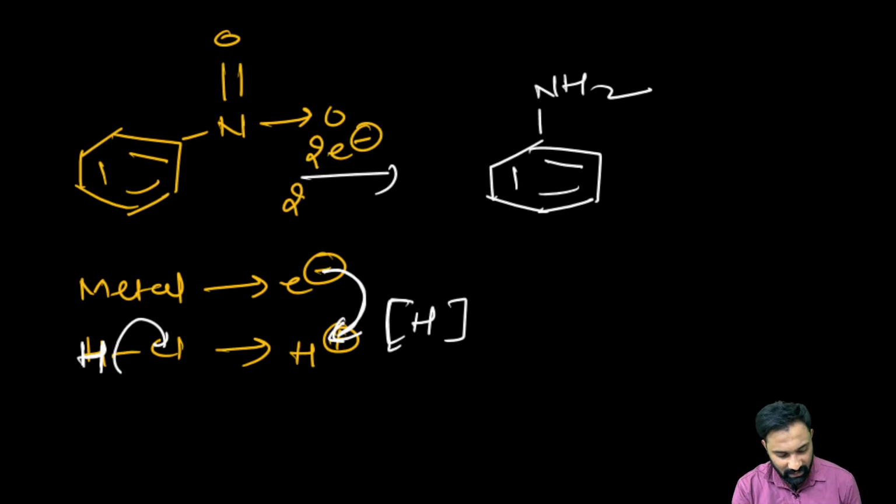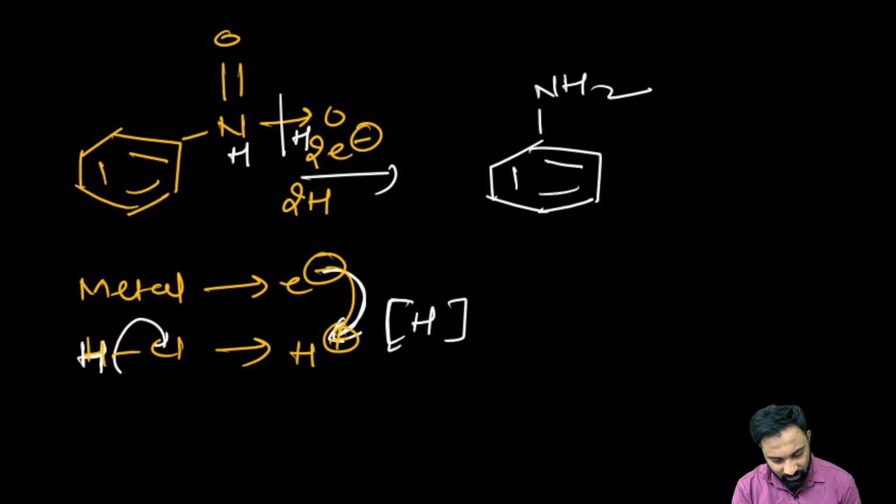In the HCl, we have plenty of hydrogens. The 2 electrons will be taken by the 2 hydrogens. So first, 2 moles of nascent hydrogen are used.